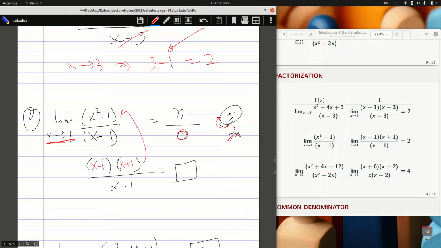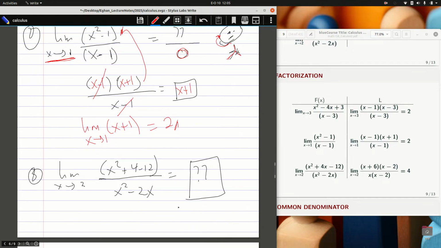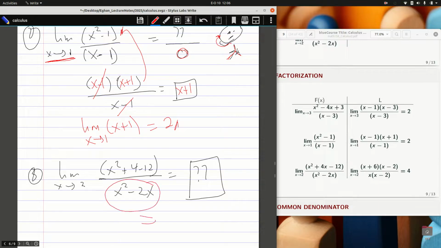And then this will cancel the first one. I'll get x plus 1. And so what is the limit of this function as x approaches 1 of x plus 1? I'll end up getting 2. For example 3, I'll leave it for you to check out. Always check the denominator. Ensure the denominator is not equal to 0, and you'll be good to go. And so that is it for factorization.